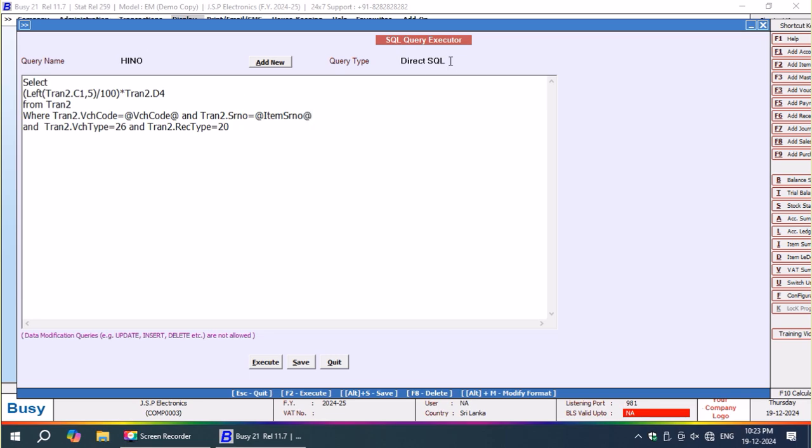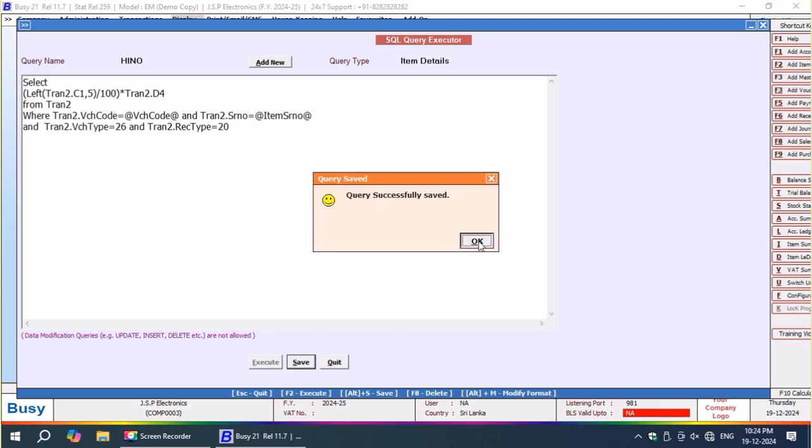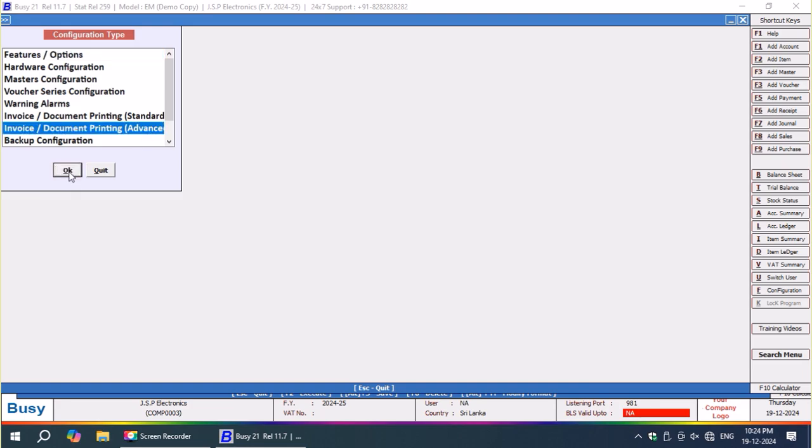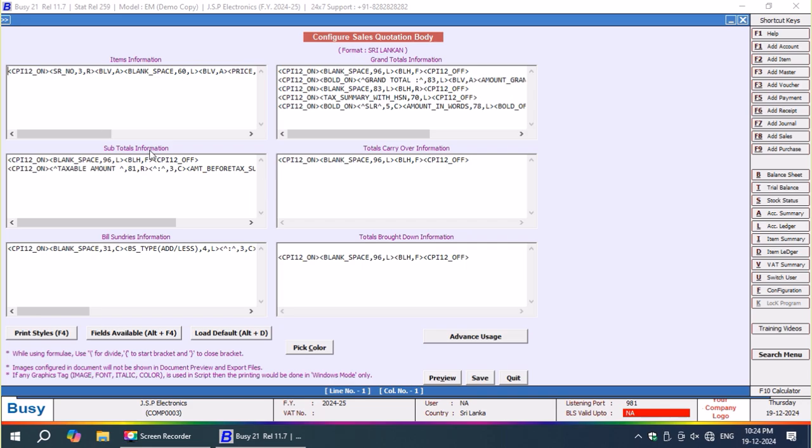Now I'm going to mention it as where tran2.voucher code is equal to @voucher code and tran2.sr number is equal to @item sr number, and this is going to print at item body, so it will come under the category item details. Now here in the quotation body, that has to come after the price. Here I'll go back after BLV comma A, yeah, that is the place.